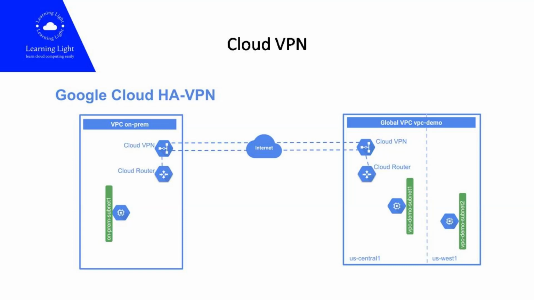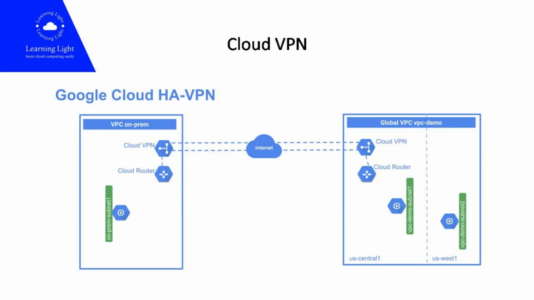Cloud VPN uses industry-standard IPsec protocols to secure communication over the Internet. Cloud VPN can be used to create multiple VPN tunnels to provide redundancy and load balancing. It supports failover between tunnels for improved reliability. It allows for dynamic routing protocols like BGP to enable automatic route updates.